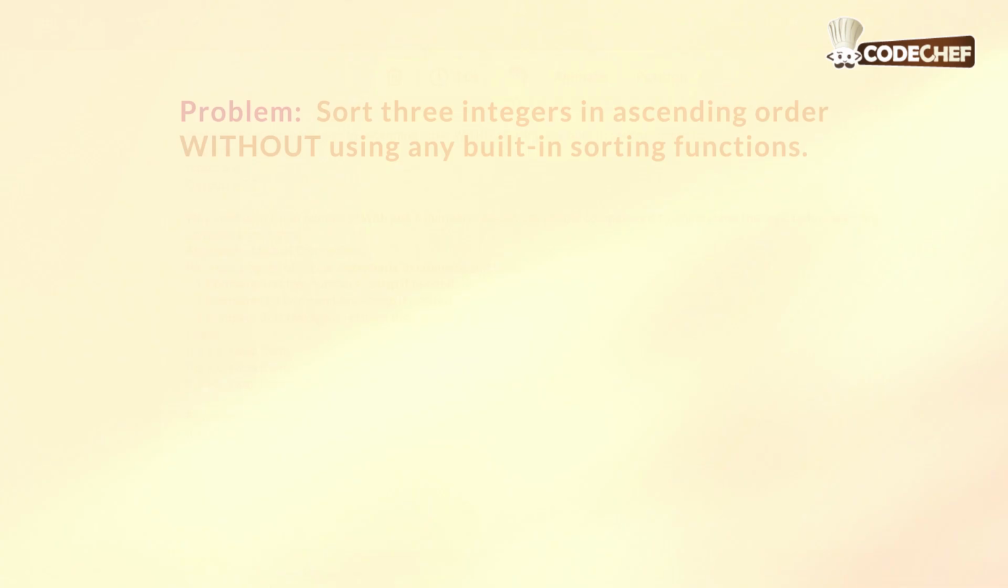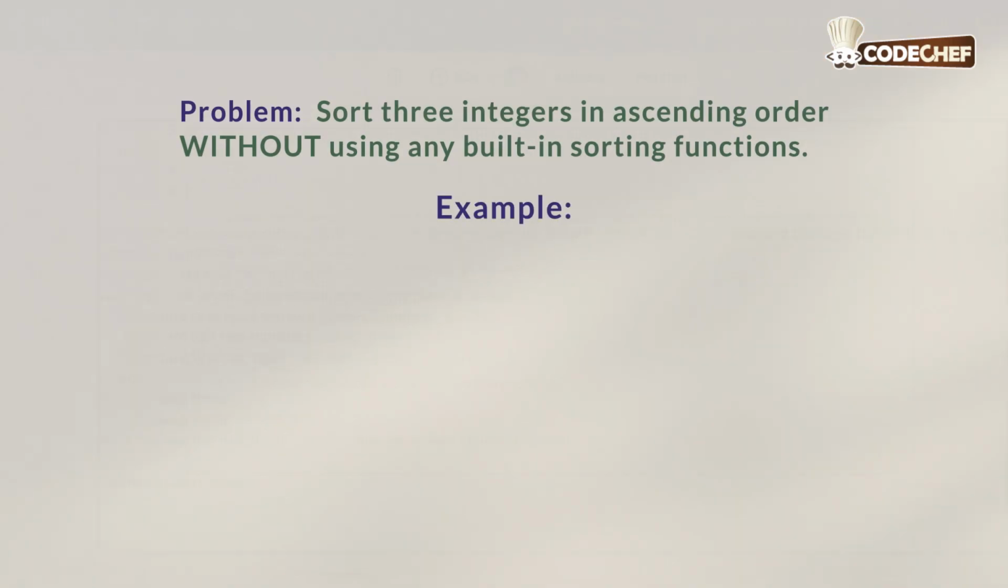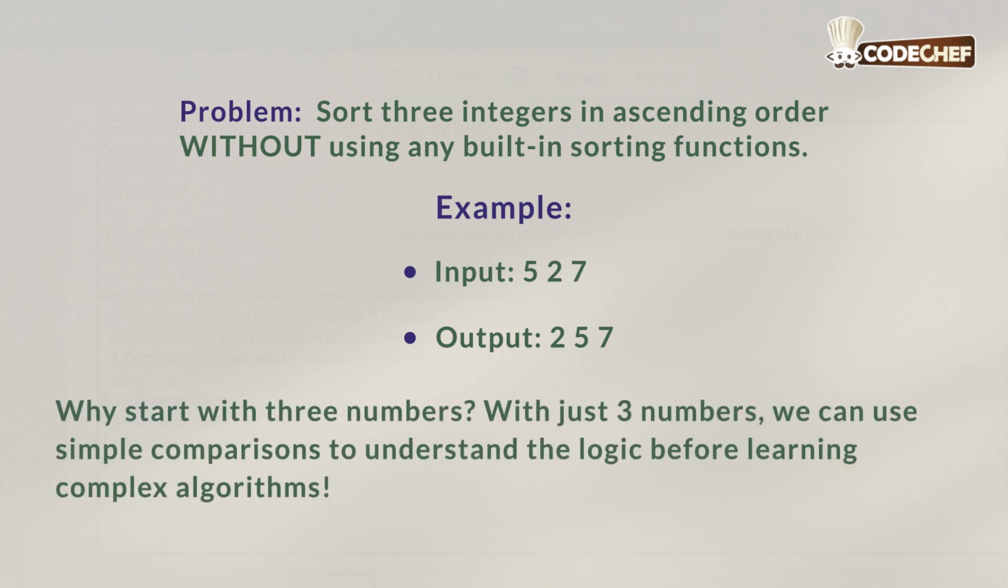Sorting concept. Now let's look at a problem. Sort 3 integers in ascending order without using any built-in sorting function. For example, we have an input of 5 2 7 and an output of 2 5 7. Why start with 3 numbers? With just 3 numbers, we can use simple comparisons to understand the logic before learning complex algorithms.